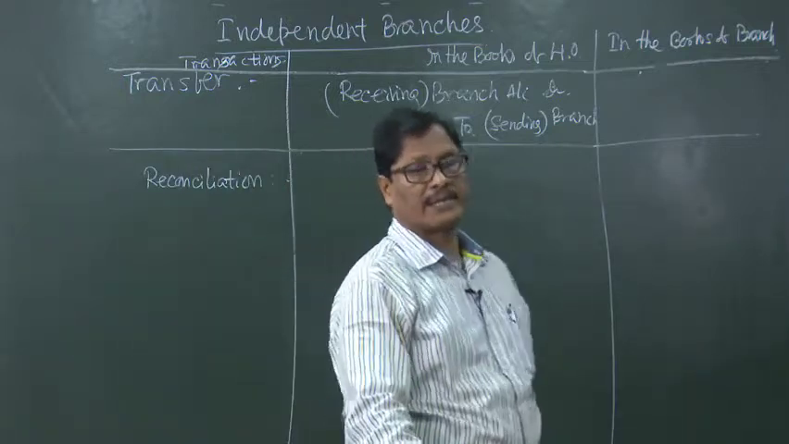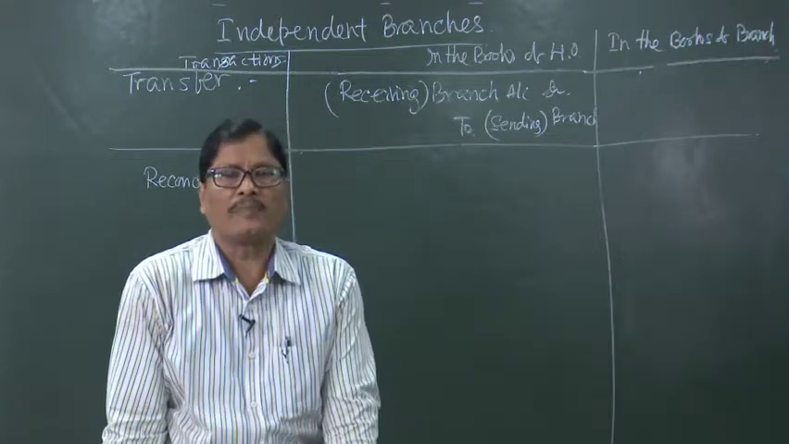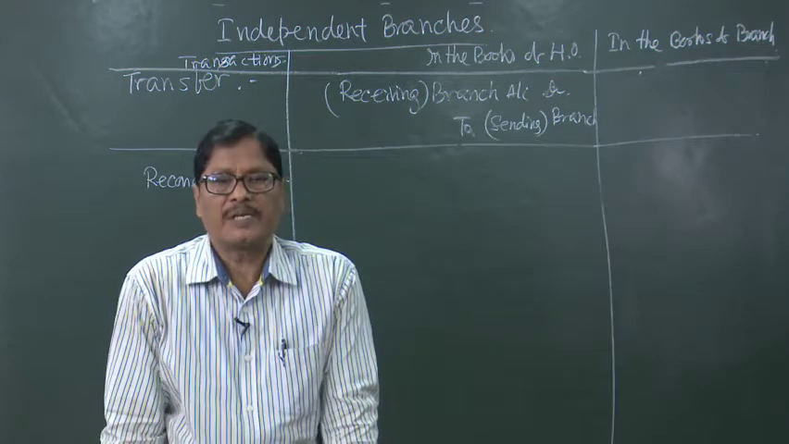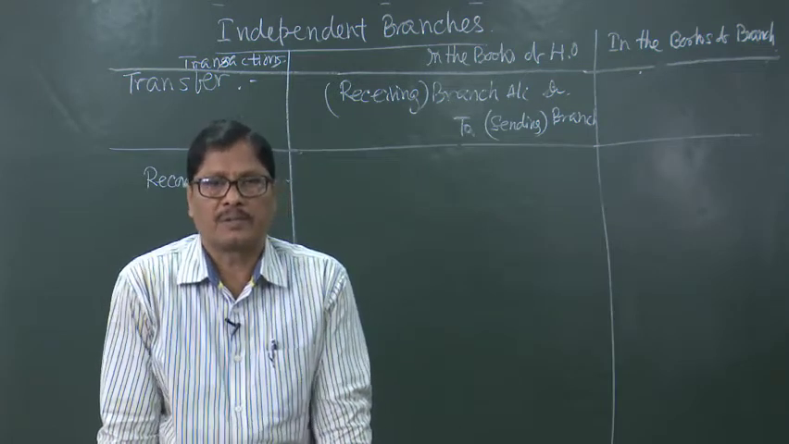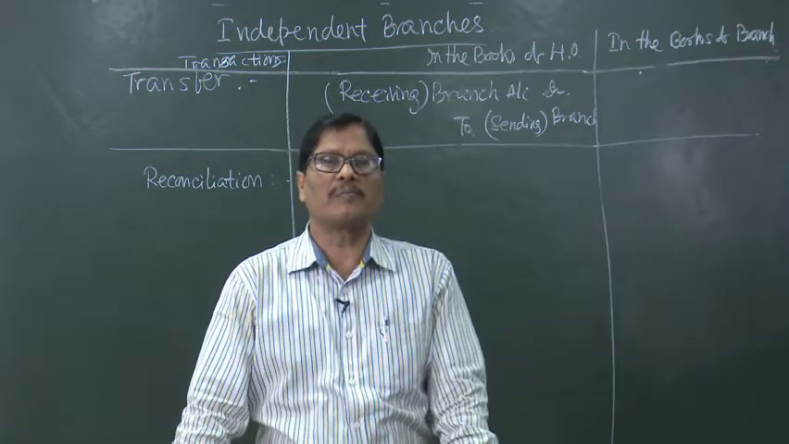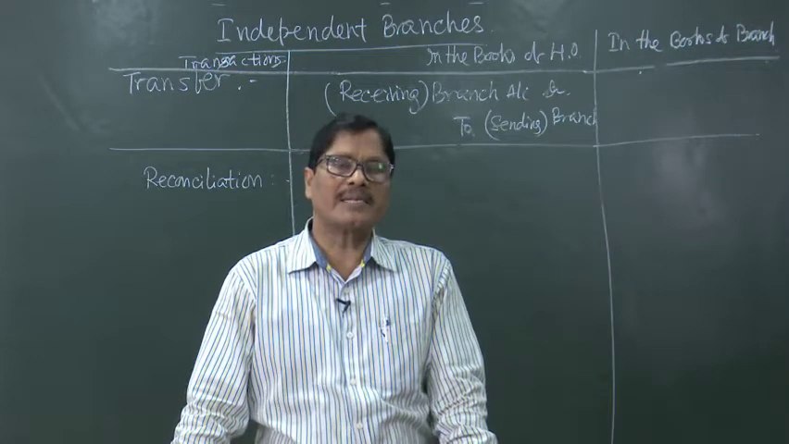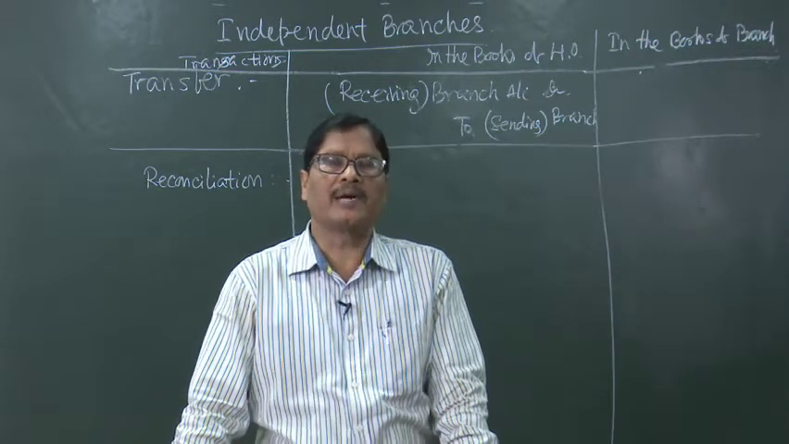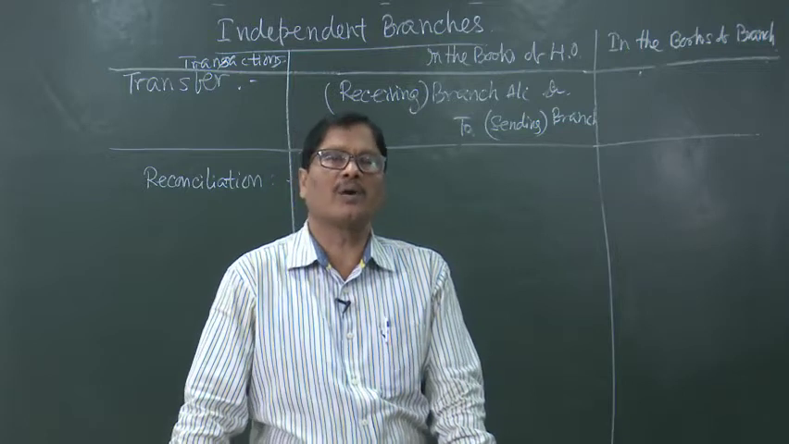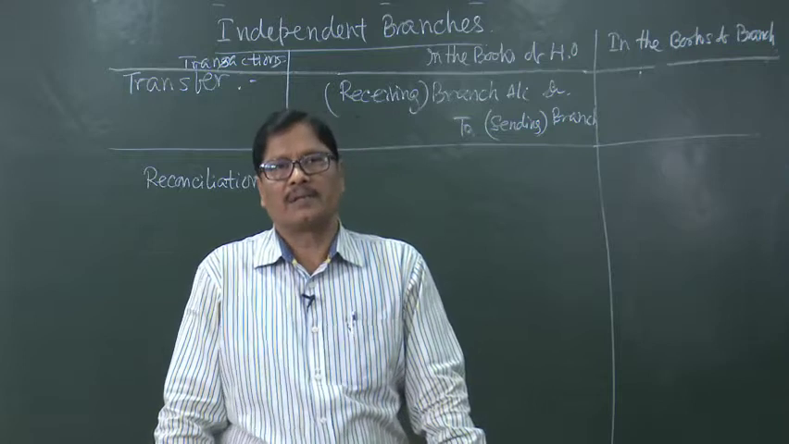What is reconciliation? When one branch has received some goods, that means it will credit the head office. Suppose, for example, 1 lakh rupees worth of goods have been sent by the head office to the branch, but the branch has received only 80,000 rupees worth of goods, and the last consignment of 20,000, although dispatched by the head office, has not yet been received by the branch.